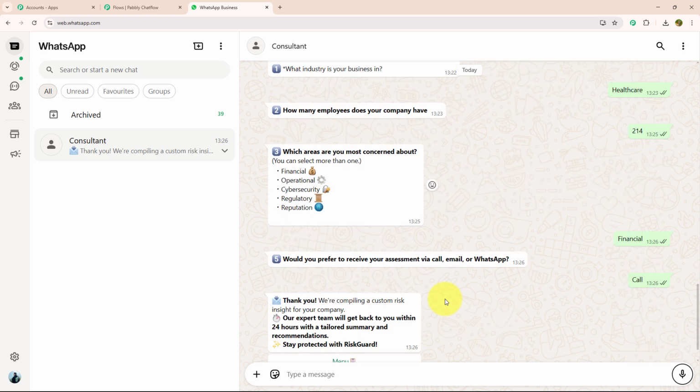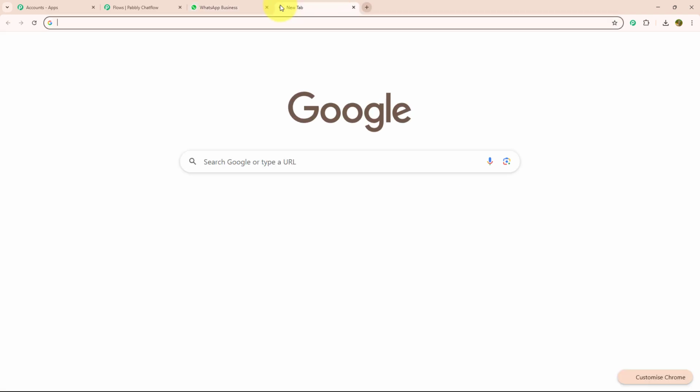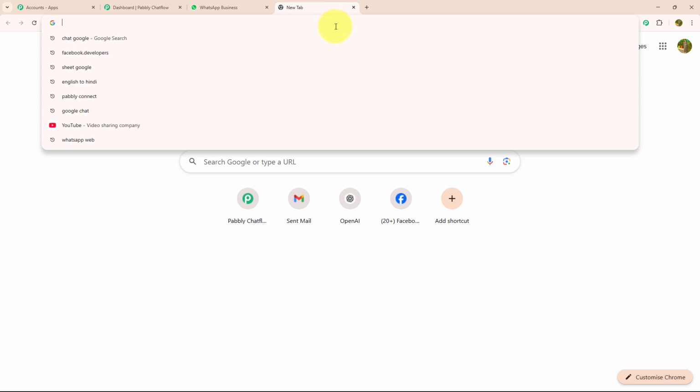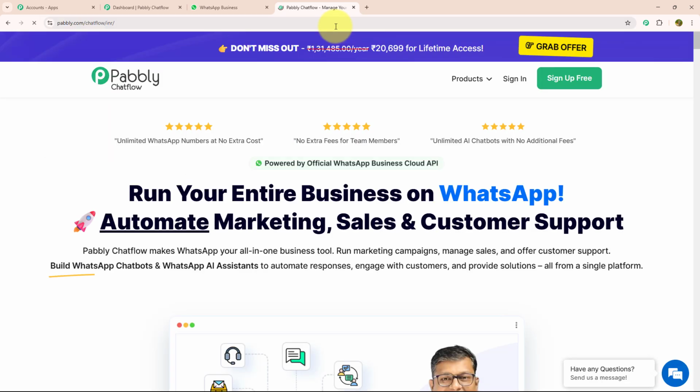For that, you need to open a new tab and search pabbly.com/chatflow. As soon as you search this, you will land on the pabbly.com page. Here you can see there are 2 options, sign up for free and sign in. If you are a new user, you can sign up for free. As I am an existing user, I will click on sign in.